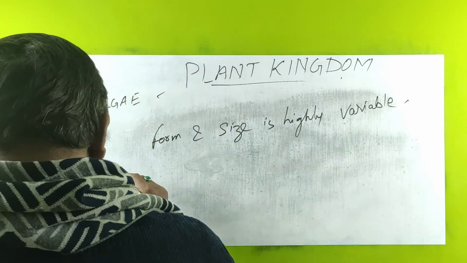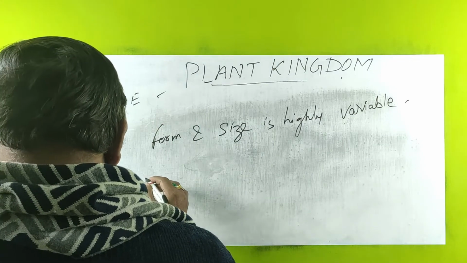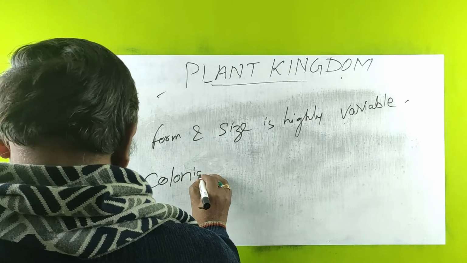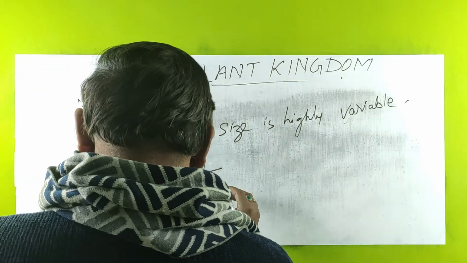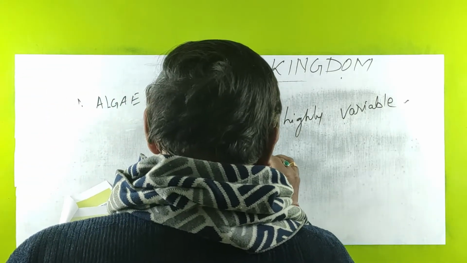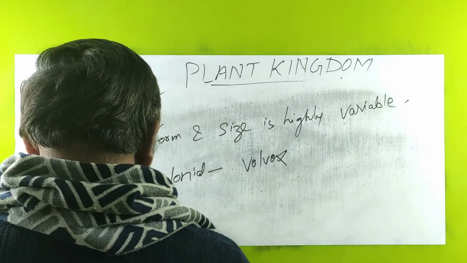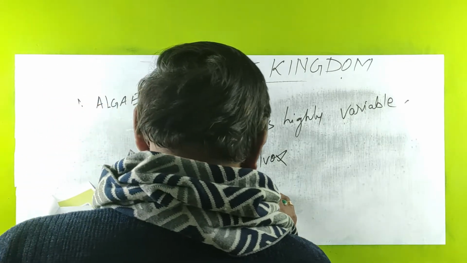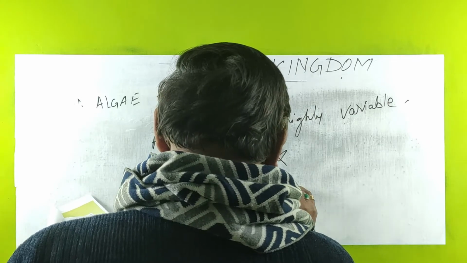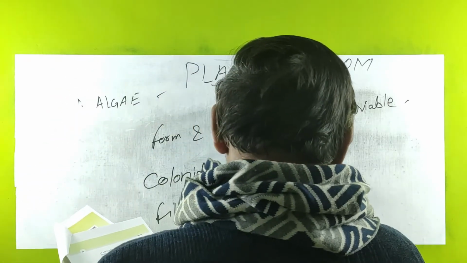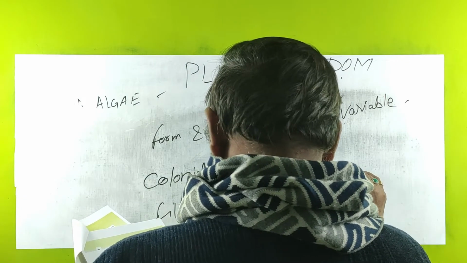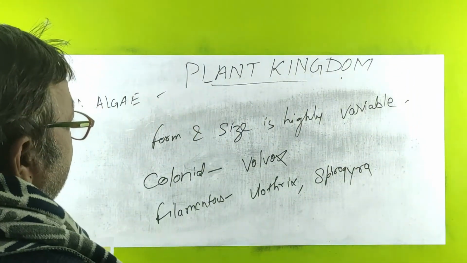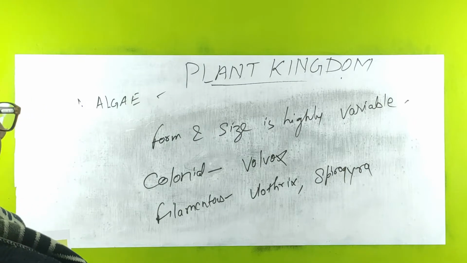There are colonial forms like Volvox and filamentous forms like Ulothrix and Spirogyra. So algae are of different forms and sizes, and highly variable.